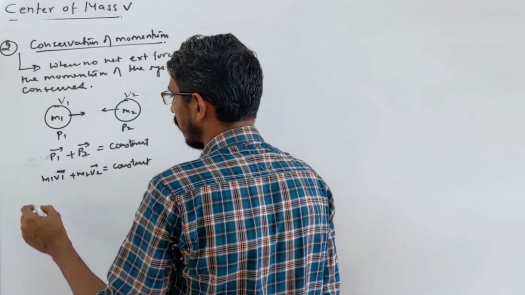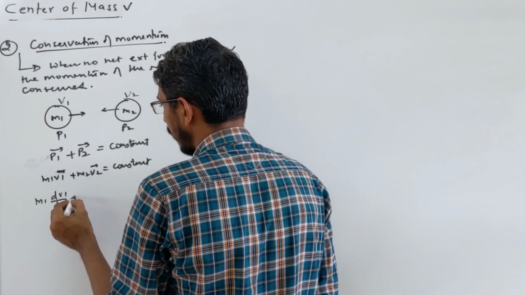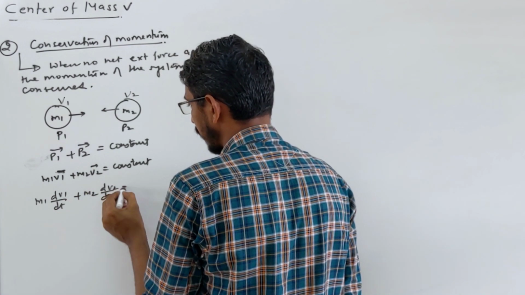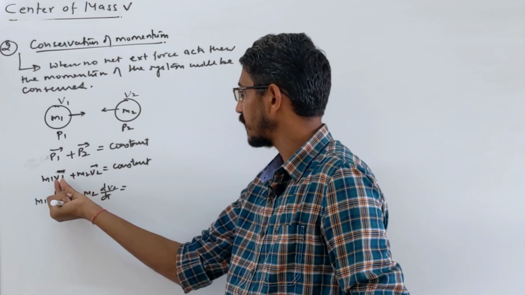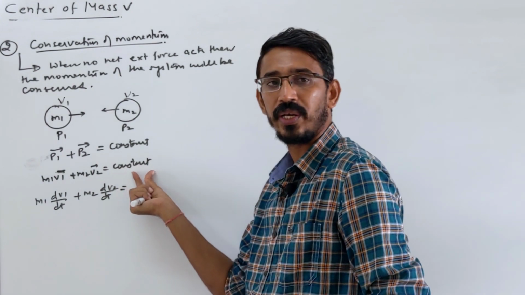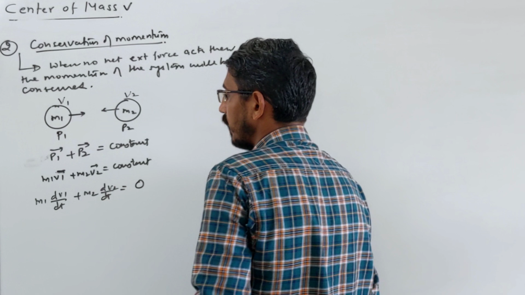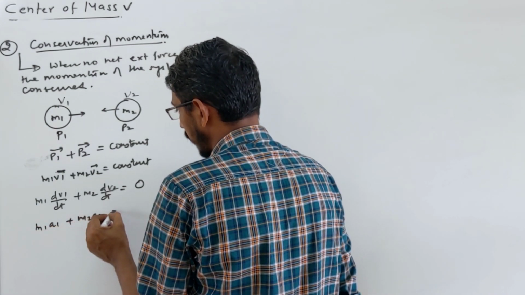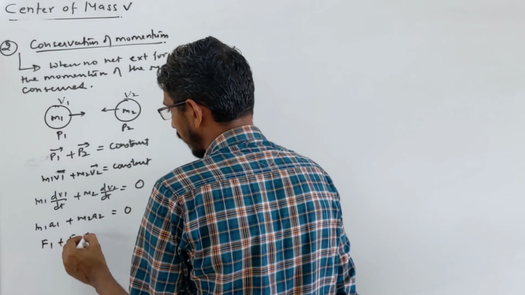If you differentiate, what you will see? m1 dv1/dt plus m2 dv2/dt is equal to what? You are differentiating this term. So differentiation here, mass is constant and velocity is variable. This side is a constant, and constant differentiation is always 0. So that term becomes 0. Now look here, this is m1 a1, this is m2 a2, equal to 0. And ma is nothing but the force, F1 plus force F2.